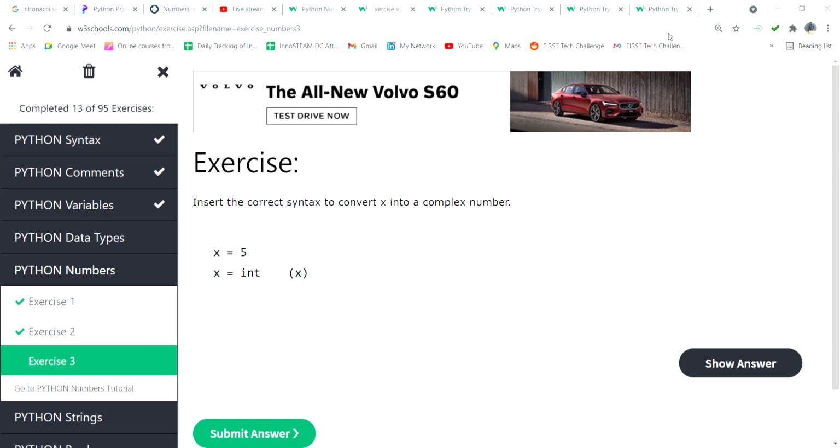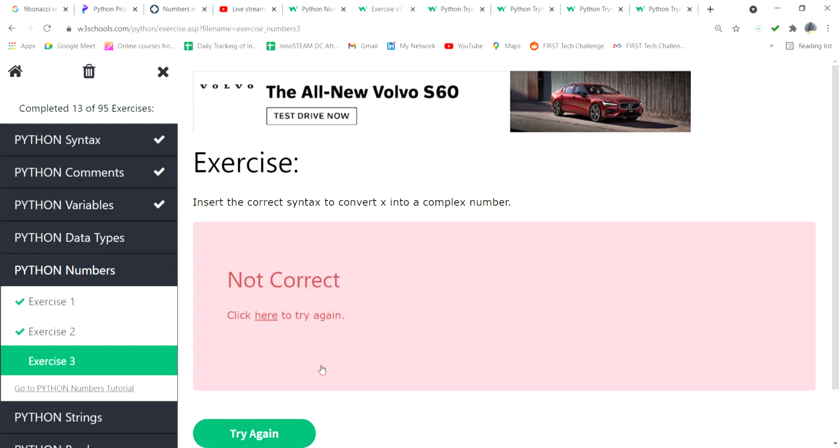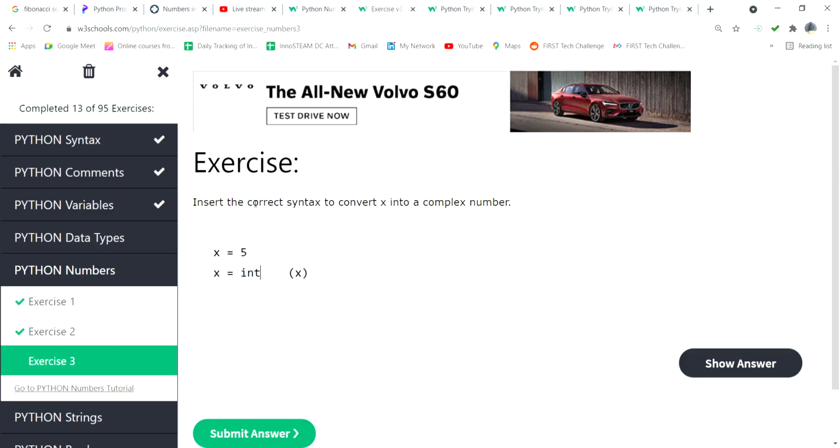Okay, here we can use integer. We'll check, submit the answer. Not correct. I am asking, 5 is an integer number, so this integer can be converted to complex. Which syntax do we need to use? Float. Yeah, complex. Very good, right answer.